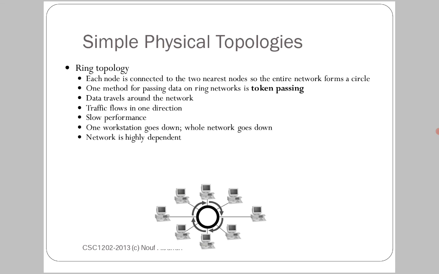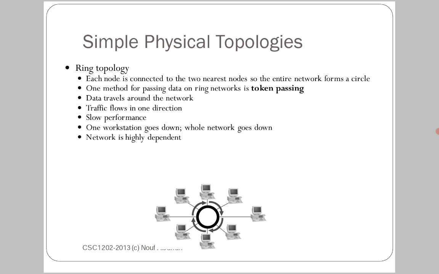Next, data travels around the network and traffic flows in one direction only, meaning it is unidirectional. The data can't be transmitted in both ways, only in one direction.